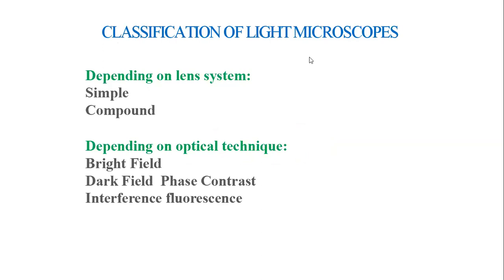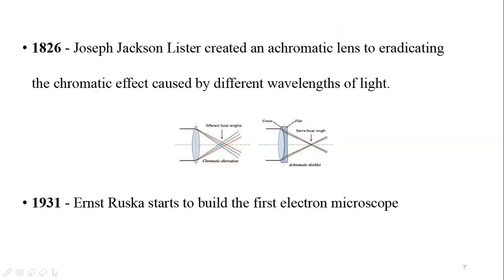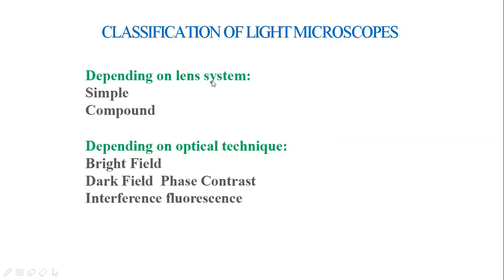Now, classification of light microscopes. All the microscopes apart from the electron microscope come under light microscopes. Depending on the lens system, they are of two types: simple microscopes and compound microscopes. Lens means the glass we are using in the microscope.